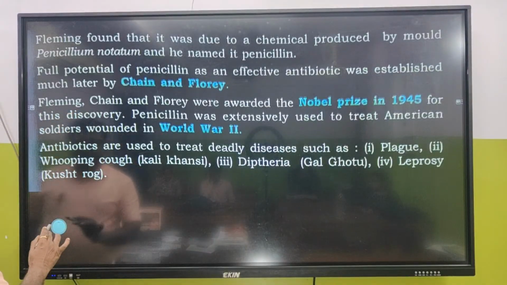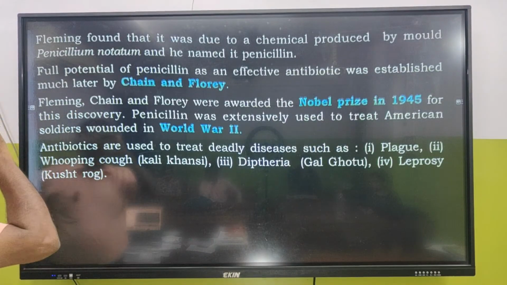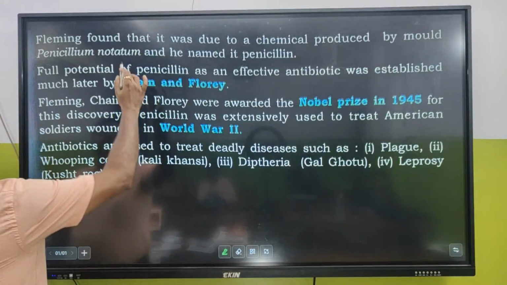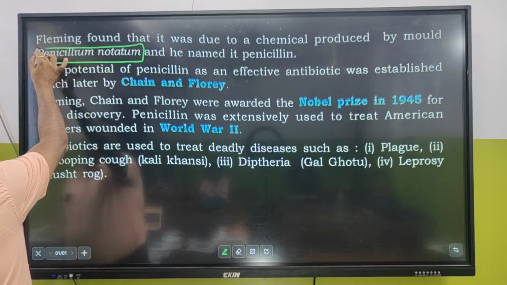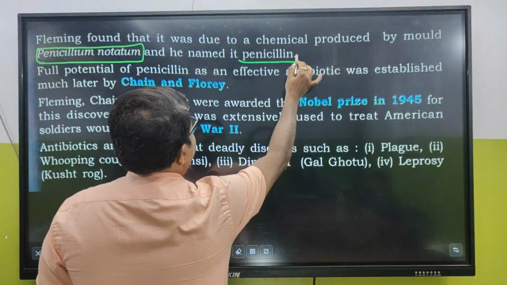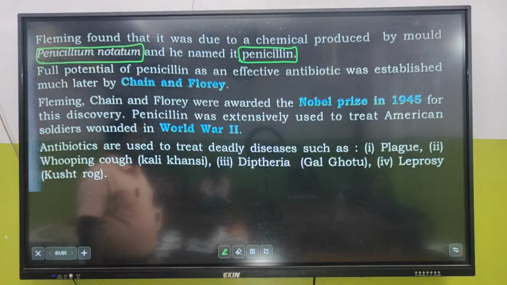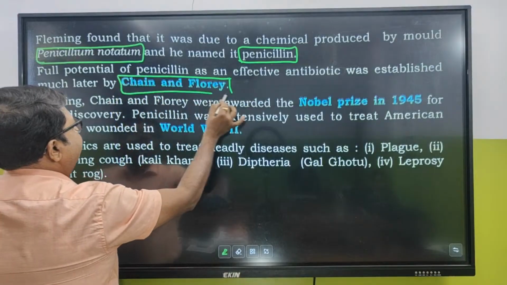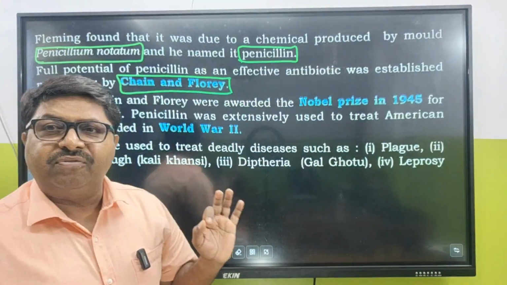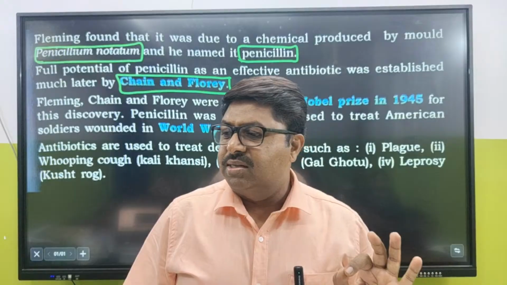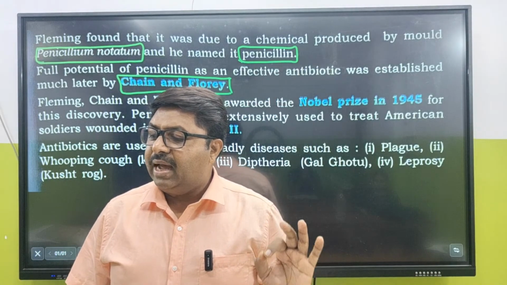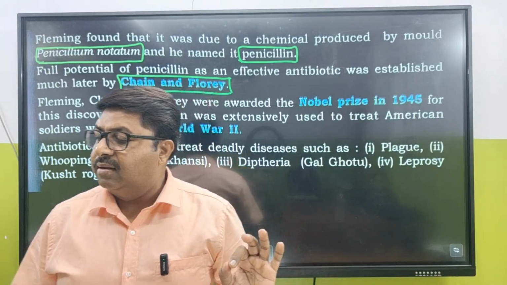Fleming found that it was due to a chemical produced by the mold Penicillium notatum. He named it penicillin. The full potential of penicillin as an effective antibiotic was established by Chain and Florey. The effectiveness of this antibiotic was discovered by Chain and Howard Florey.